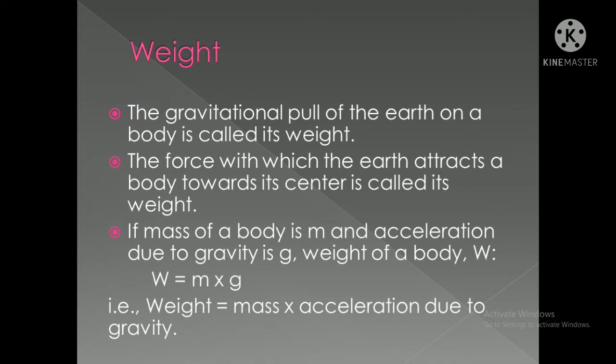Okay. So here, if the mass of the body is m and the acceleration due to gravity is g, then we can work out the weight of the body as W. It is denoted by capital W, which is equal to m into g. So weight is equal to mass into acceleration due to gravity. Okay, so this is about weight.